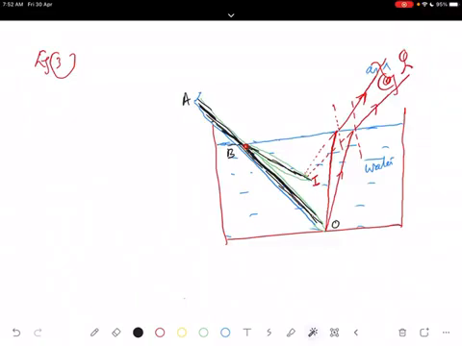Again, same reason: refraction is from denser to rarer, that is from glass to air. Why does a pencil partially immersed in water appear to be bent at the water surface? Again, because of refraction from water to air, that is denser to rarer. Three examples, and you can see the diagram here. So they are very important points.